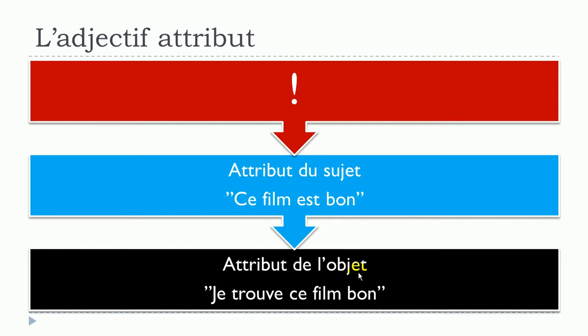It means that you've still got a sentence and a verb, but the adjective will not be connected to the subject, it will be connected to the object, the grammatical object. So, je trouve ce film bon. In that case, this bon will also be an adjectif attribut.